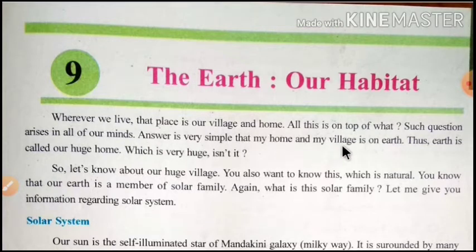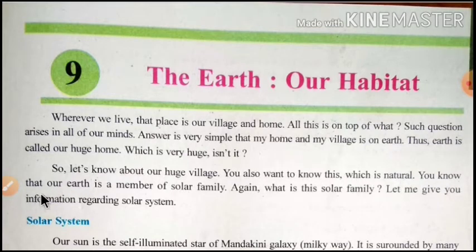My home and my village are on earth. Thus, earth is called our huge home, which is very huge, isn't it? So let's know about our huge village. You also want to know this, which is natural.